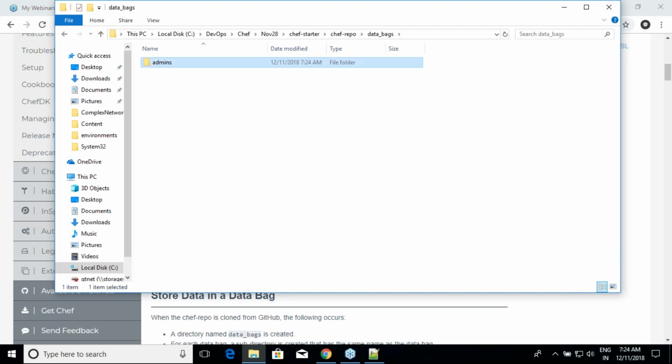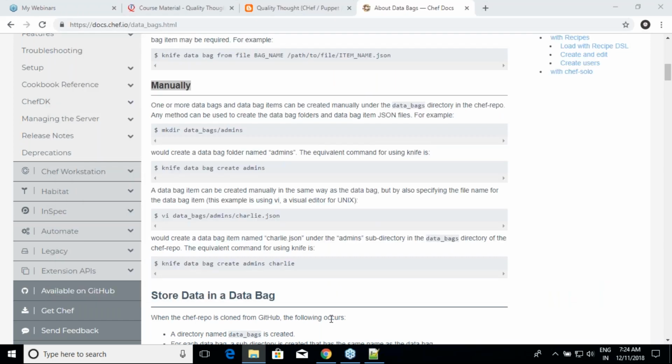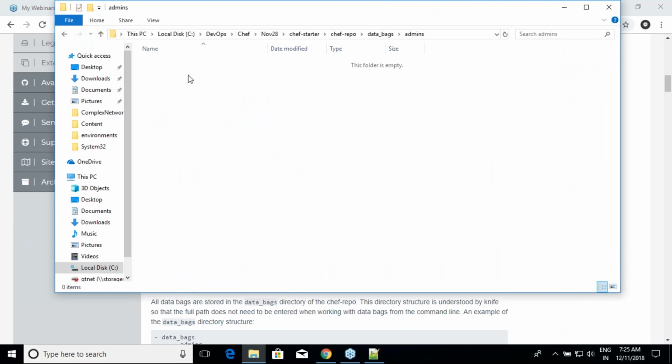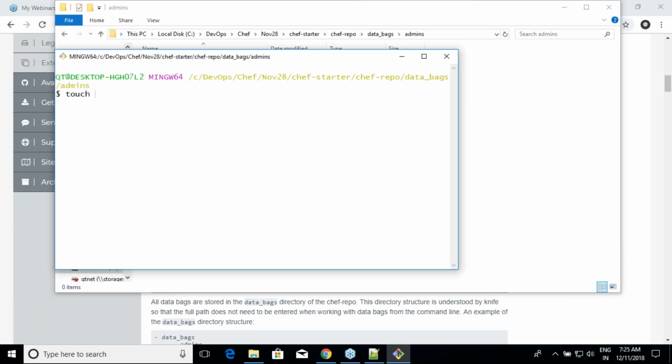So let me create a folder called admins over here. My data bag's name is admins, and in this I can write data bag items. A data bag item is an individual file, and if you scroll down, it tells you that an individual file is nothing but a JSON. So let me create a file over here using touch: admin_details.json.